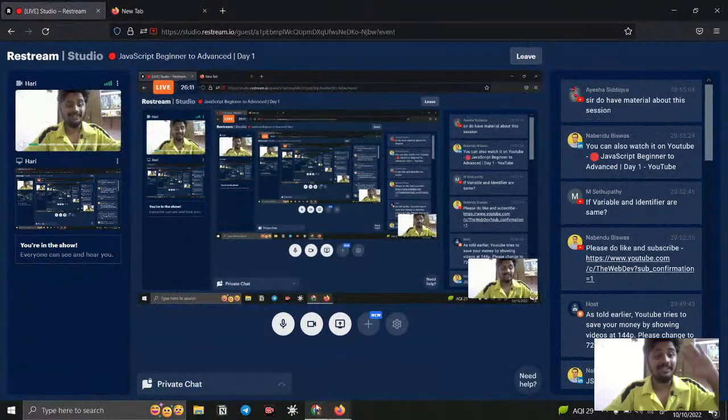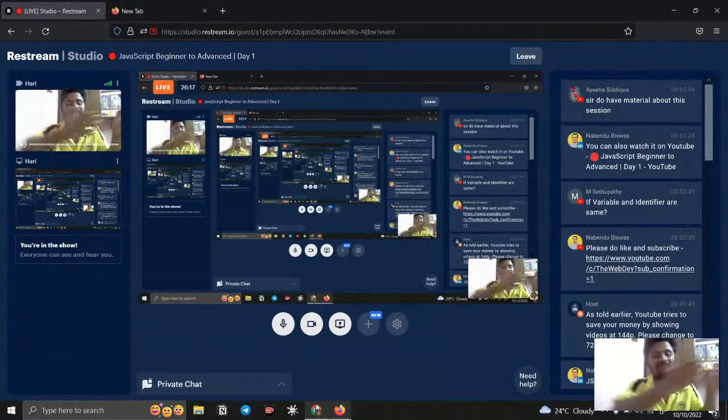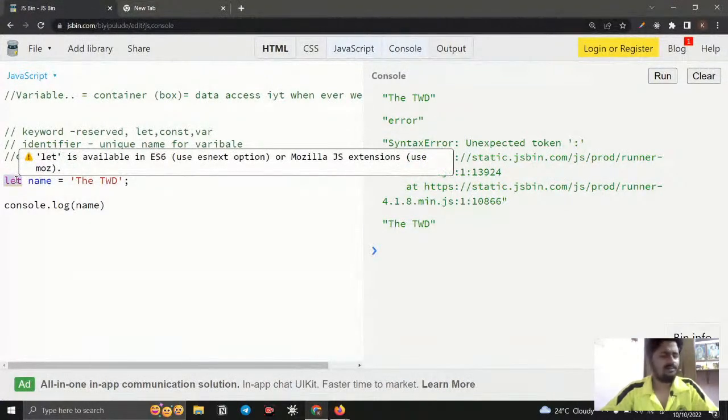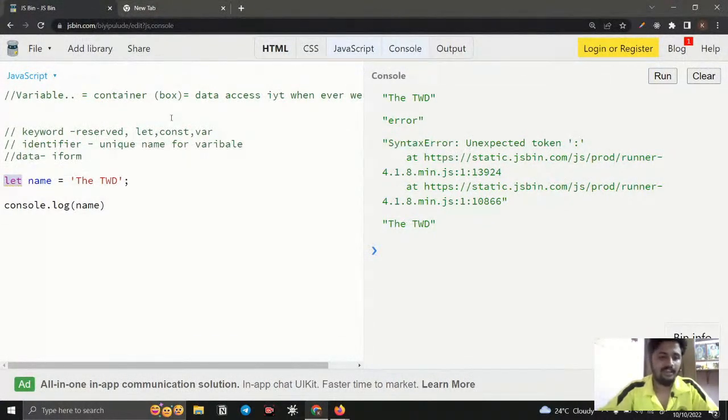So 30% of the session is covered, and the remaining 70% is going to be associated with this 30% only. Let me explain how we can expand this line. For example, come to let. Some of you have a doubt: why do we have let, const, and var? Let's speak about that, and then we move on to the next. So why do we have let, const, and var? First, just blindly follow me.